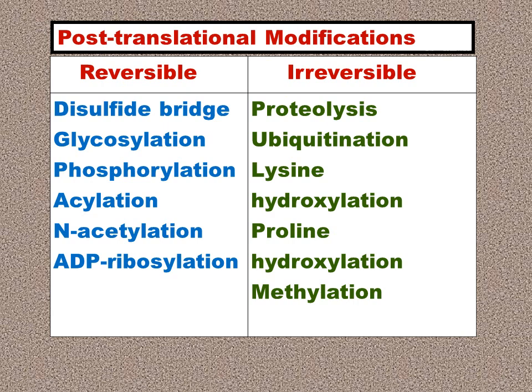Irreversible ones are proteolysis, breakdown of the protein, then ubiquitination, wherein proteins are directed towards the lysosomes and degraded. Lysine hydroxylation and proline hydroxylation are irreversible modifications, and collagen formation occurs. Methylation again is an irreversible post-translational modification.